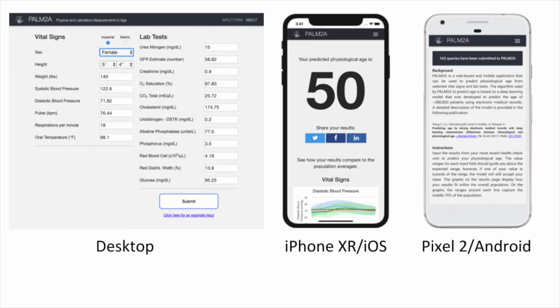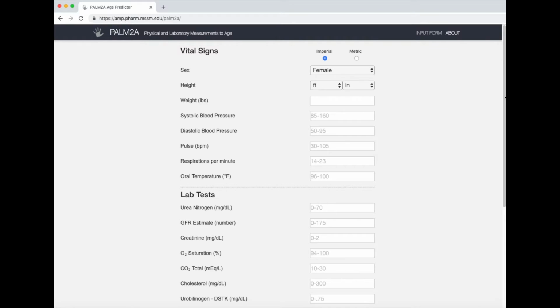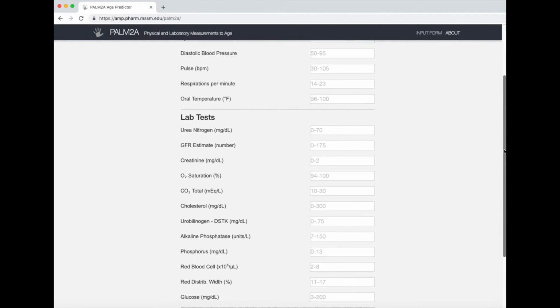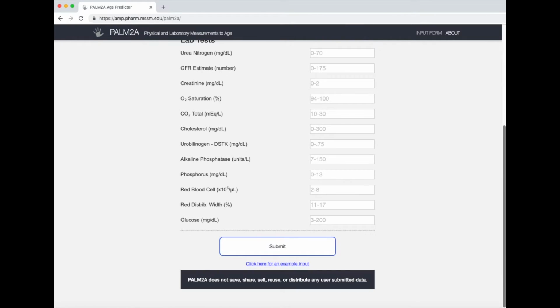The application, dubbed PALM2A for physical and laboratory measurements to age, is developed to be a web and mobile application and is also accessible on the App Store and Google Play Store. This is the final interface for the project. The model has failsafes to ensure that accurate measurements are input.